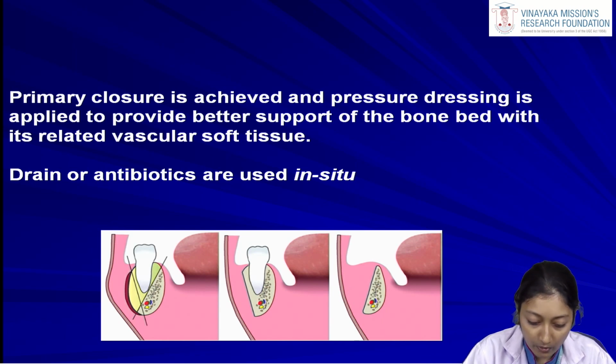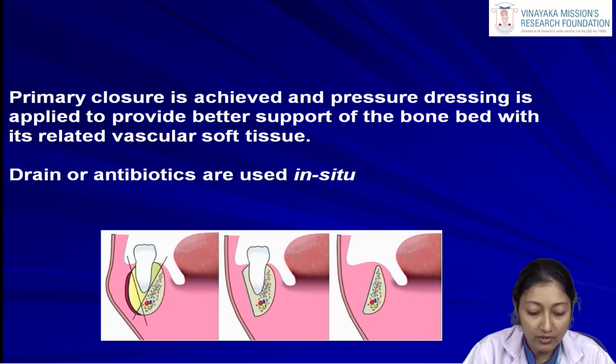When we take a close look at the diagram, we can see that again the tooth in question is removed. Also in this diagram the buccal cortex is removed along with the inferior border. If you can appreciate from the first diagram, they are showing it as two lines. That means along with that infected tooth we are removing the affected buccal cortex of the mandible. So that is decortication.